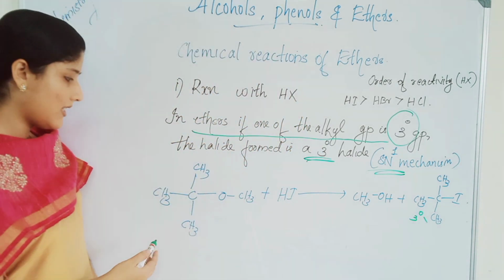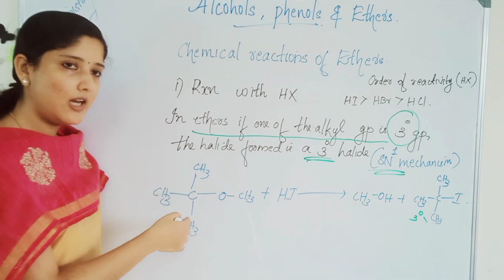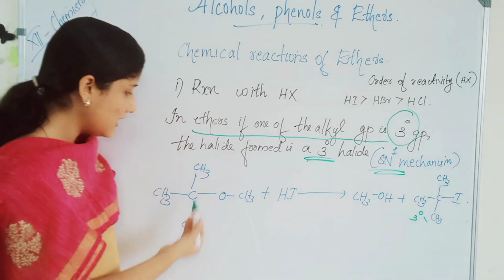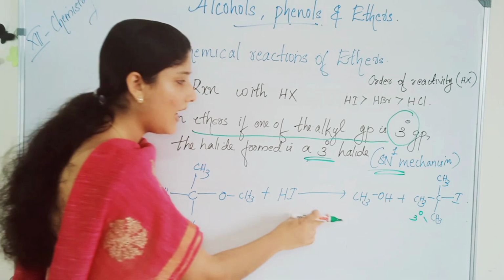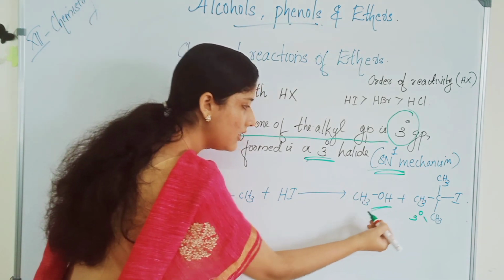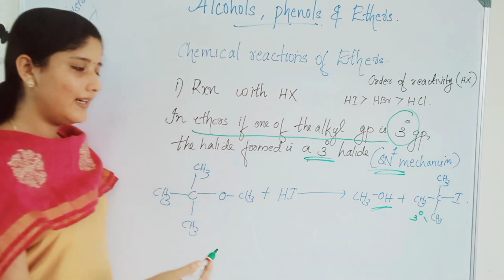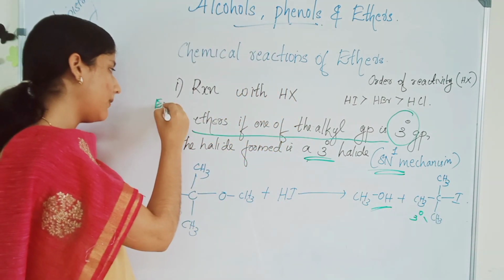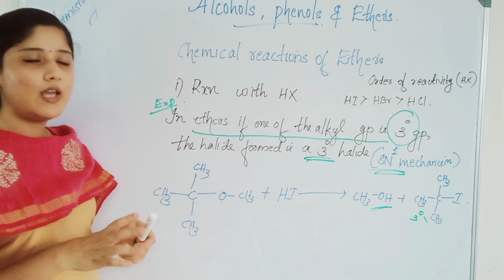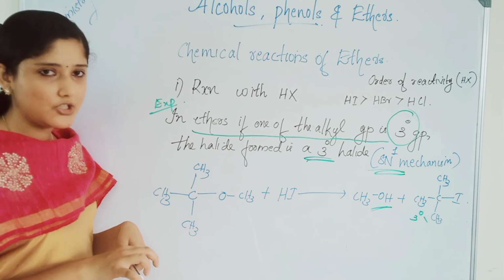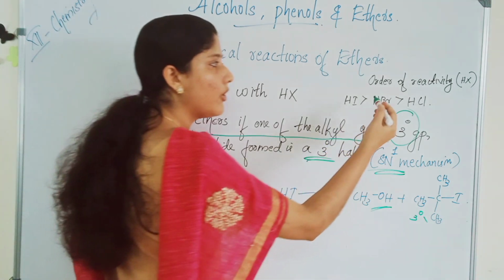So consider this example. An ether with a tertiary alkyl group on one side and a methyl group on the other. This is the tertiary butyl group, which with hydrogen iodide, HI, will react to form methanol and also the tertiary alkyl halide. This is one of the exceptions. If the alkyl group is a tertiary alkyl group, then the formed alkyl halide will be the tertiary alkyl halide.